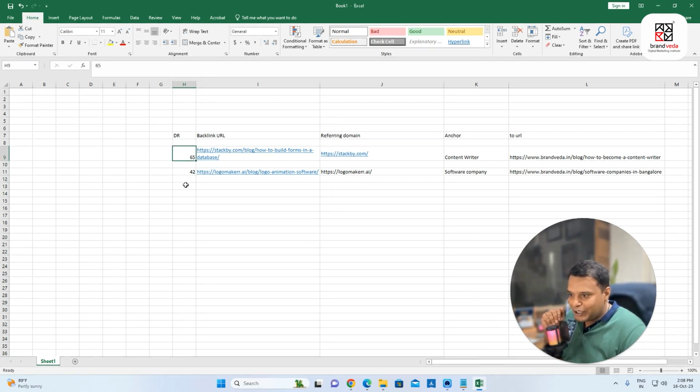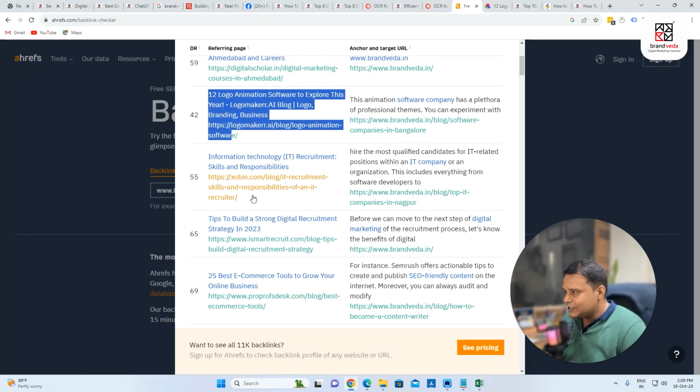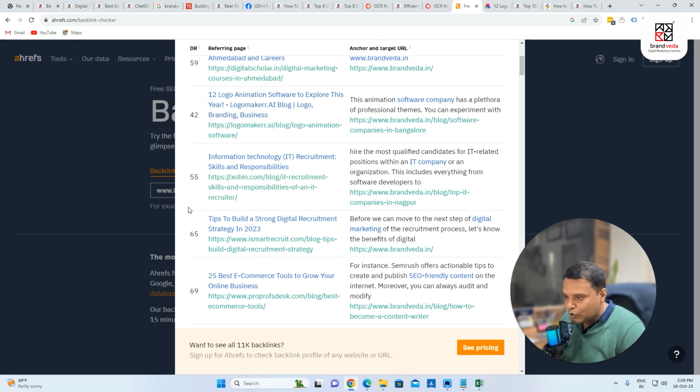So this is important. Keep this in mind. I just want to make sure that you know quality of backlinks is so important. The more quality backlinks you get, the more benefit you will get in terms of search engine optimization. So as an SEO professional, you always try to get good backlinks. So I'll go to next. You can see 55. If I ask you, of all of these links, which one is the strongest, vote, because every link is not the same, right?